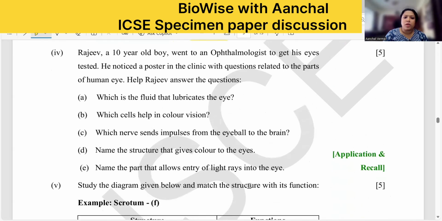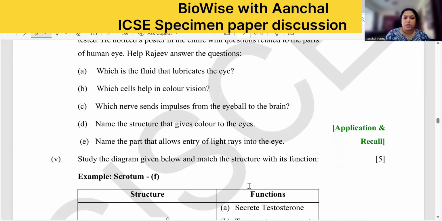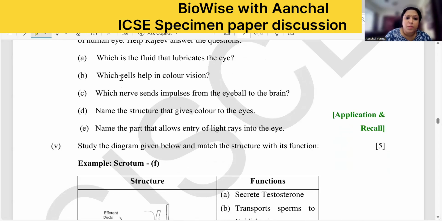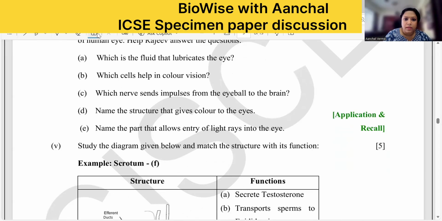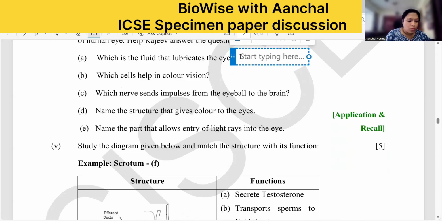Rajiv, a 10-year-old boy, went to an ophthalmologist. Who is that? The doctor who takes care of the eye. He noticed a poster in the clinic with questions related to the parts of the human eye. Help him answer the questions. Now, which is the fluid that lubricates the eye? When they are talking about lubrication, it is tears. Please do not write aqueous humor, vitreous humor, and all those things.